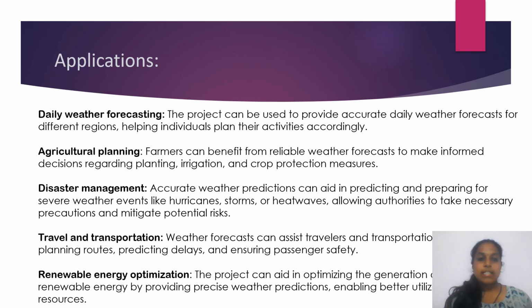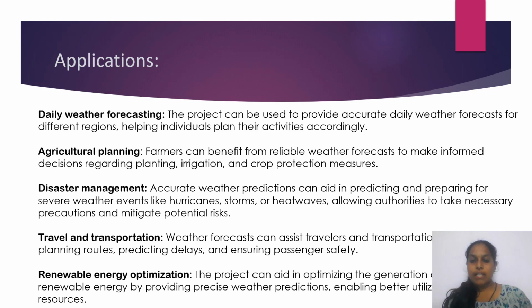Next, disaster management. Accurate weather predictions can aid in predicting and preparing for severe weather events like hurricanes, storms or heat waves, allowing authorities to take necessary precautions and mitigate potential risks. Next, travel and transportation.